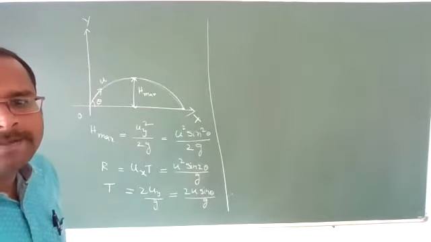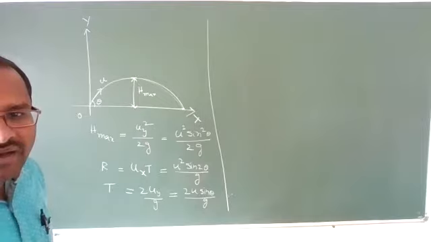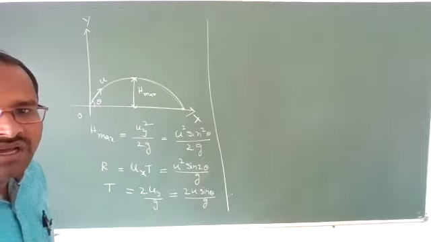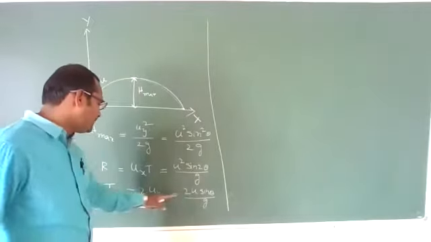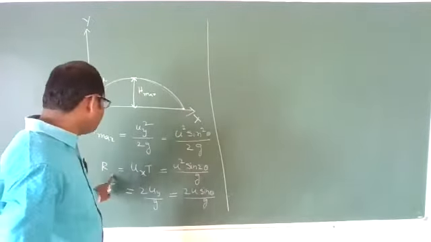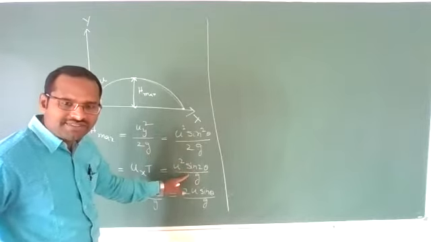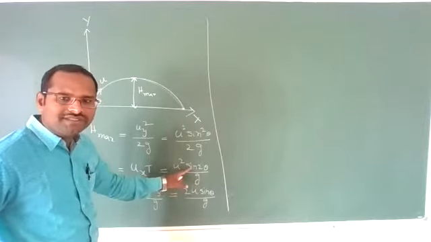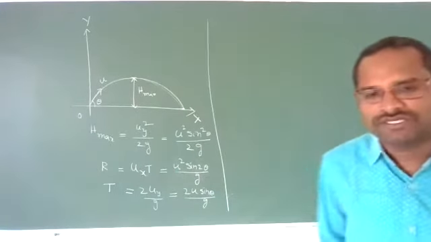Where are you asking, whether it is theta or sine square theta? What I have written: 2u sine theta by g is the time of flight, and the range is u square sine 2 theta by g. Correct. It is u square sine 2 theta by g. Clear? Okay.